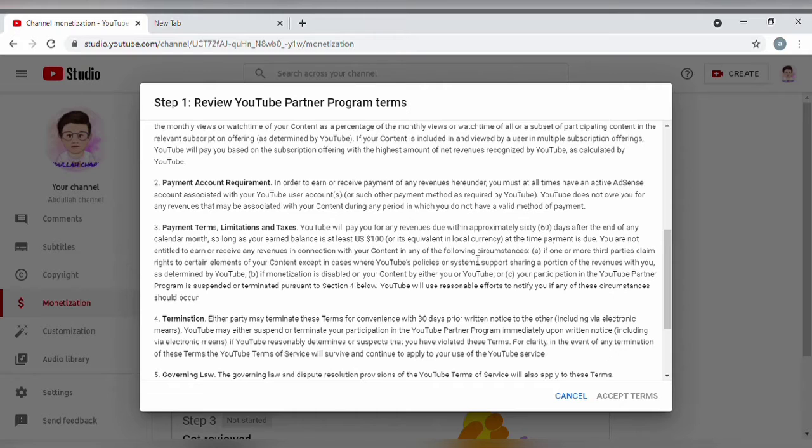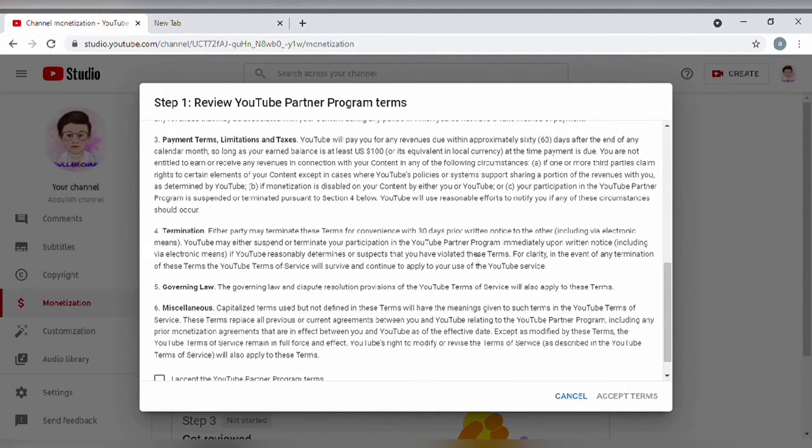So very importantly, check about the copyright issues, and mostly people say that external views will not be counted, but don't worry, external sources will be counted. You don't have to worry about whether the traffic from external sources will be counted or not. Don't worry at all, 100% external sources will be counted.